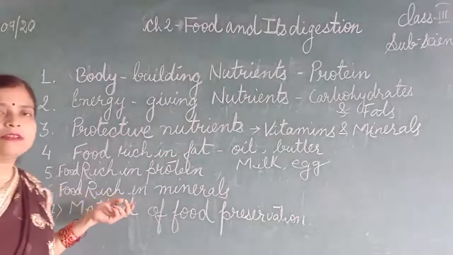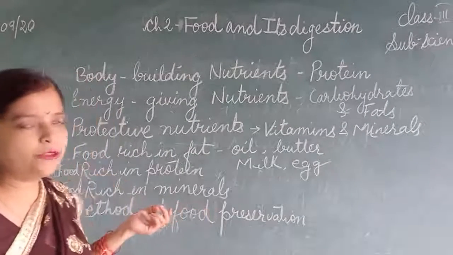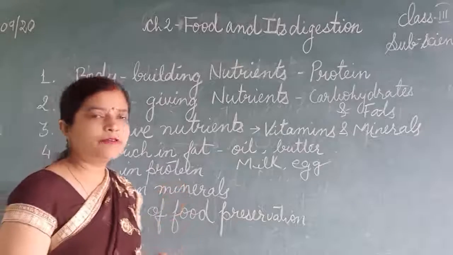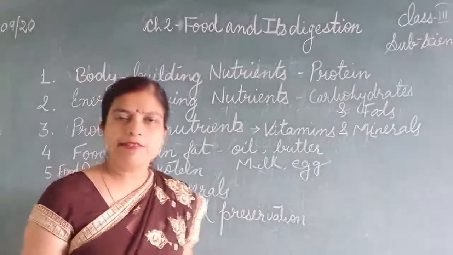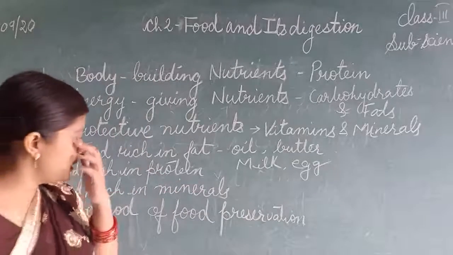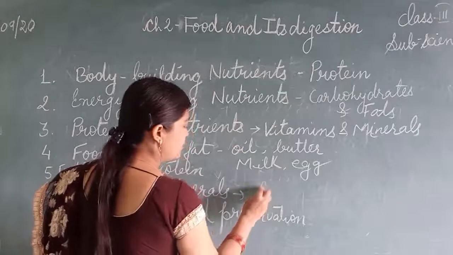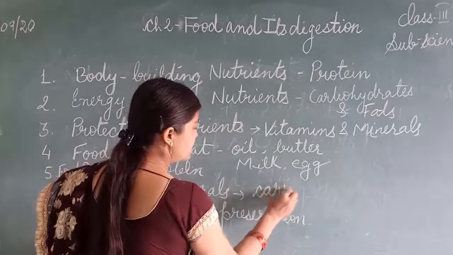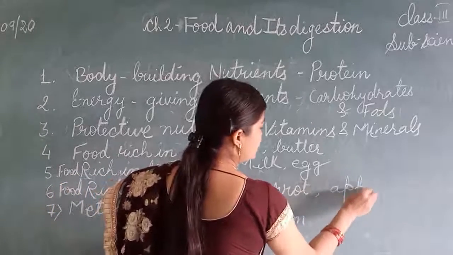Then food rich in minerals. Minerals we are getting from fruits and vegetables. Like that, from carrot we are getting iron, from apple we are getting iron, from milk we are getting calcium, from cheese also we are getting calcium. So from there only you can give examples, for example here carrot, apple. Okay.